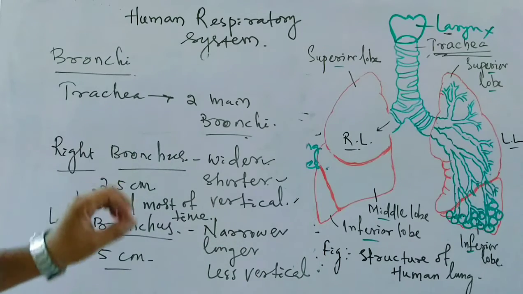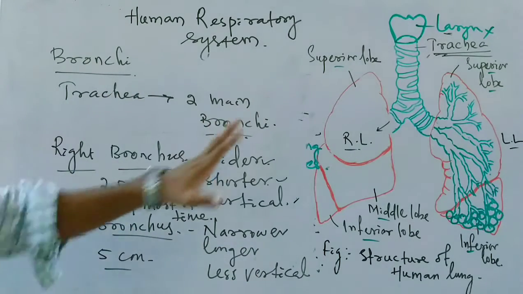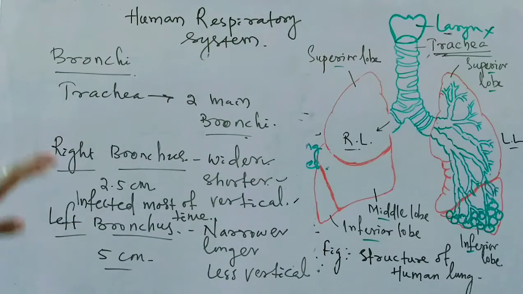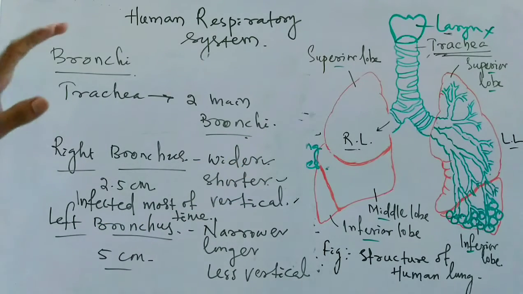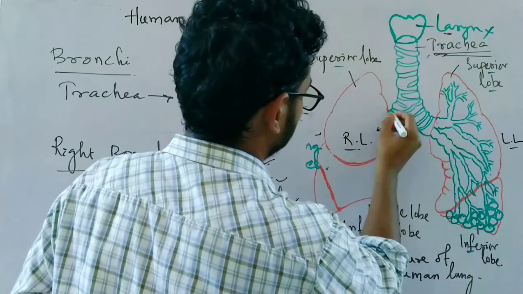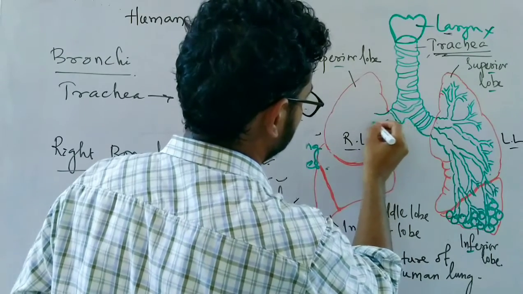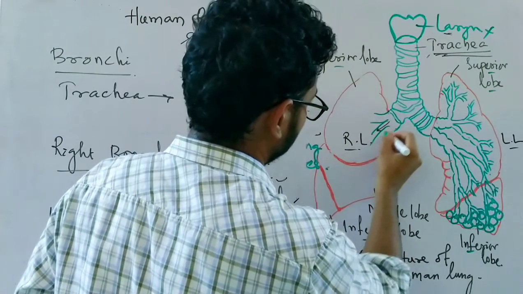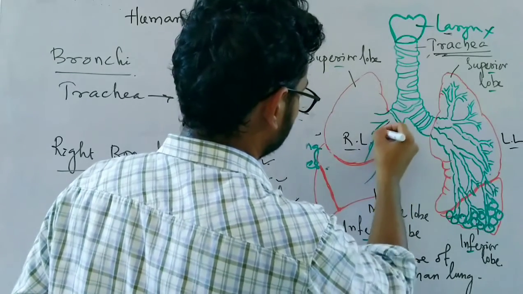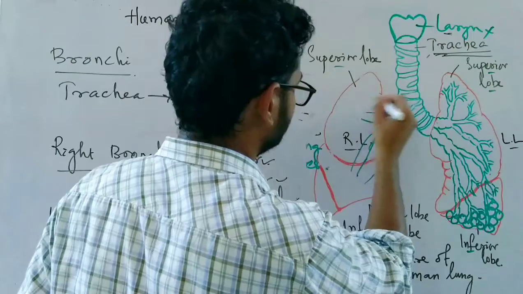Okay, so the chance of infection for the right lung is more. On entering the right lung at the hilum, it divides into two. In case of the right lung, it is divided into three parts. So here, on entering the right lung, it will divide into three parts.